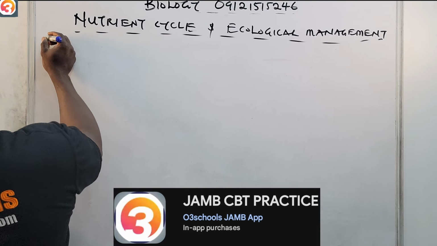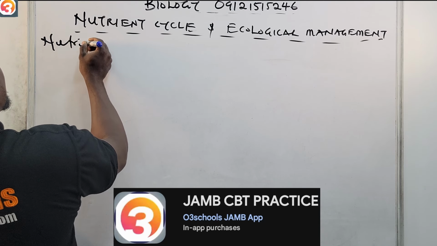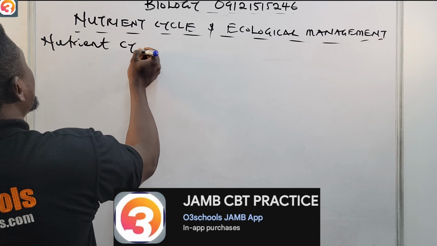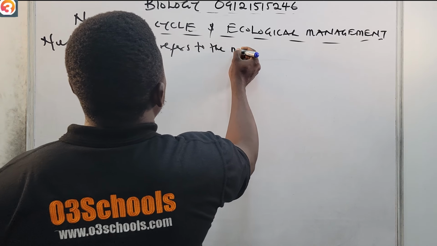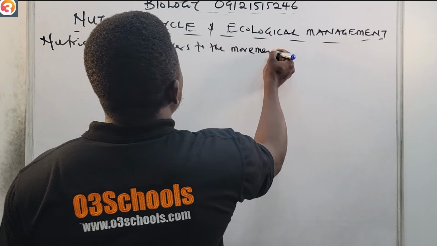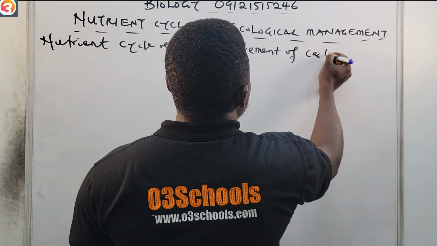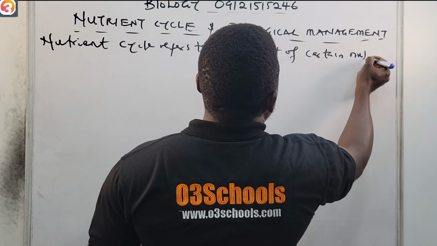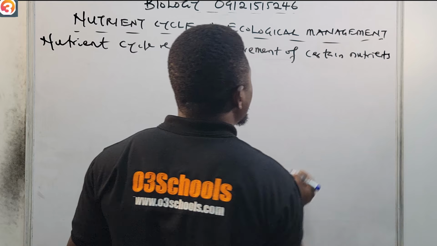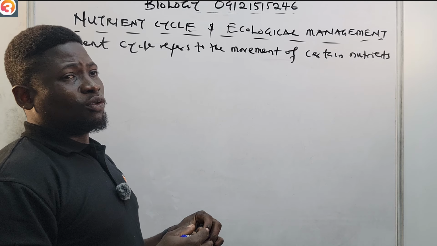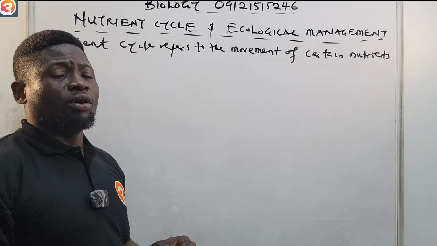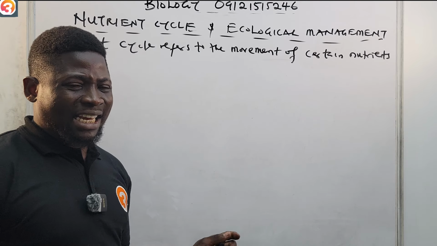Nutrient cycle refers to the movement of certain nutrients. These nutrients could be nitrogen, carbon, sulfur, water, and other elements.